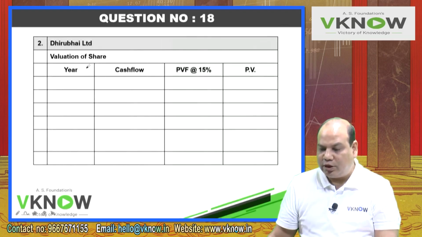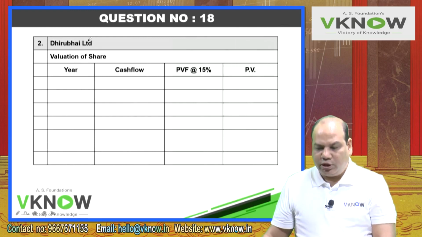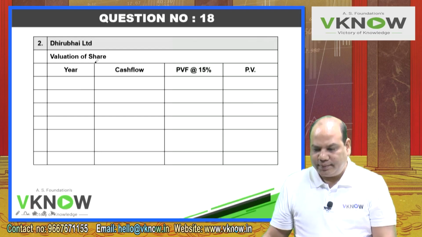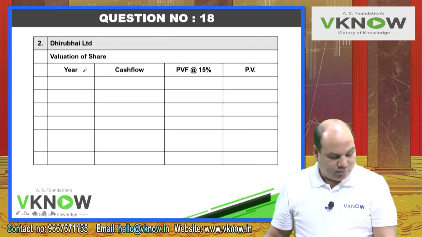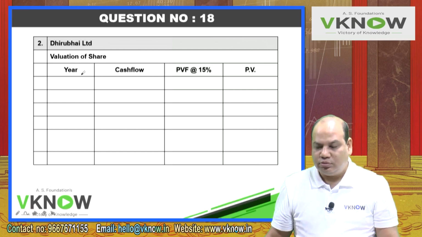Now write down one line blank, then point number 2, Dhirubhai Limited valuation of share. Now this time it is a two-stage growth model problem. First 4-year growth rate will be 33.33% and thereafter the growth rate will be 0.